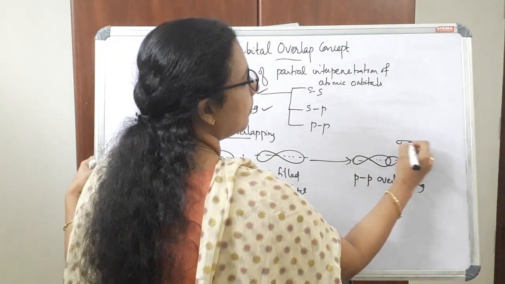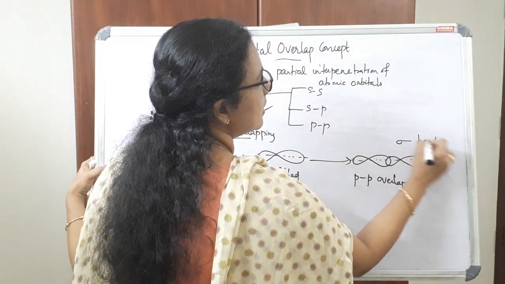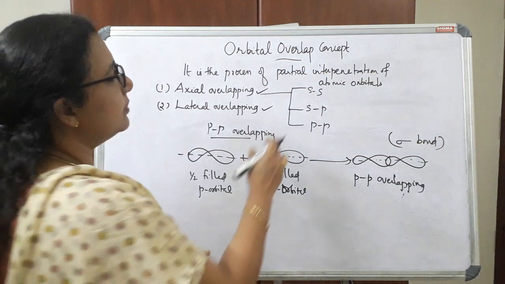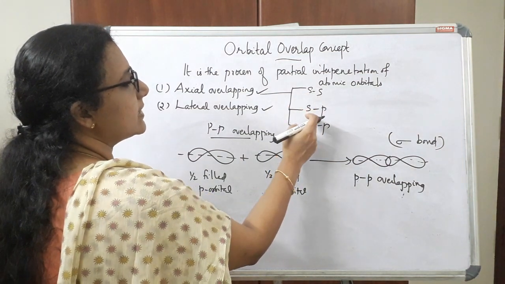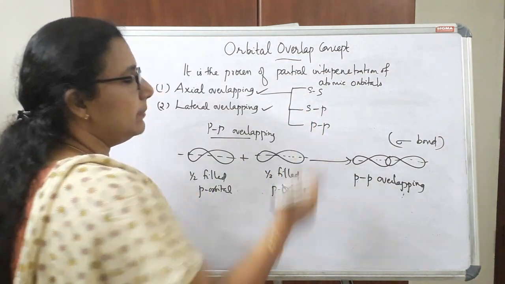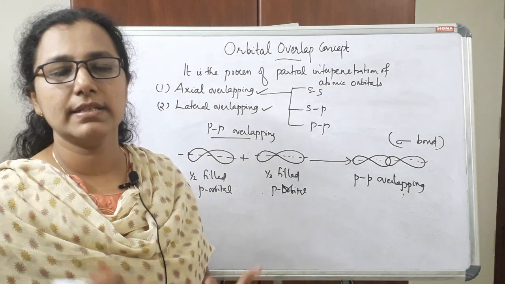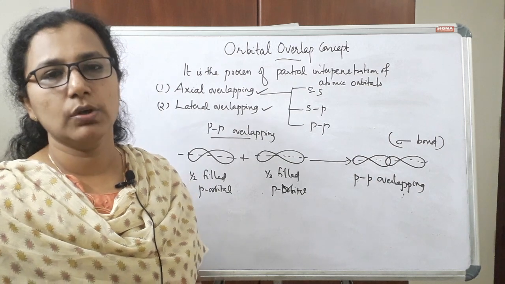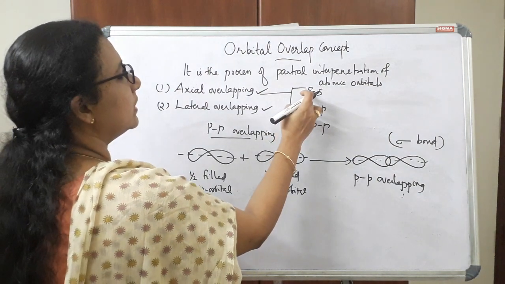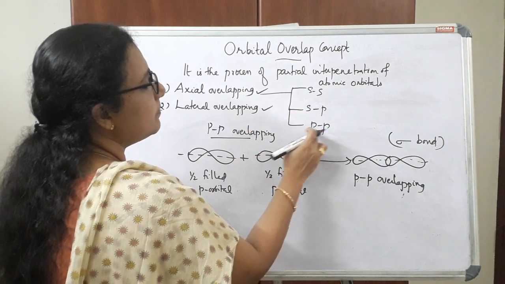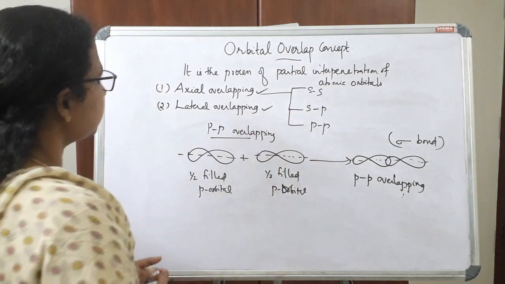So the bond formed in this case is also called a sigma bond. So a sigma bond is formed due to SS overlapping, SP overlapping and PP overlapping. A sigma bond is actually formed by axial overlapping of atomic orbitals, which can be of three types: SS overlapping, SP overlapping and PP overlapping.